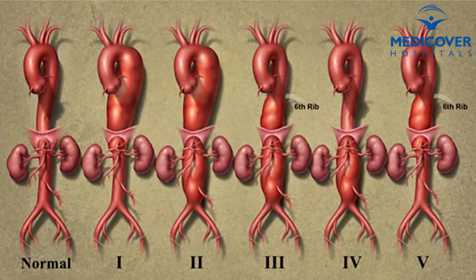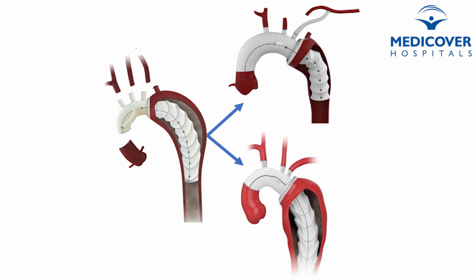The third type of surgery in aortic aneurysm is descending aorta surgery. Descending aorta surgeries are still complex surgeries, and it's not always that only the descending aorta or only the arch aneurysm is present. Sometimes both the arch as well as the descending aorta aneurysm are present. In those cases, we use the frozen elephant trunk, which is a recent advance in cardiac surgery, where we have a tube with a stent. We can use the combination of both. Arch replacement we can do, and we put a stent in the descending aorta. So this is a one-stage surgery. Instead of doing two-stage surgeries, we can do a one-stage surgery of arch repair as well as descending aorta repair.